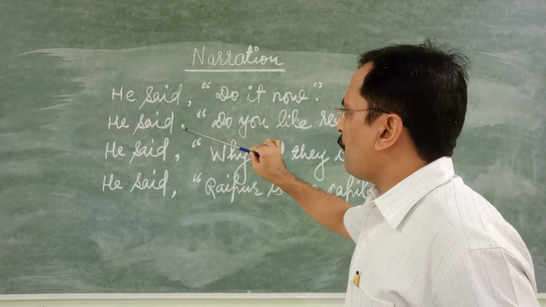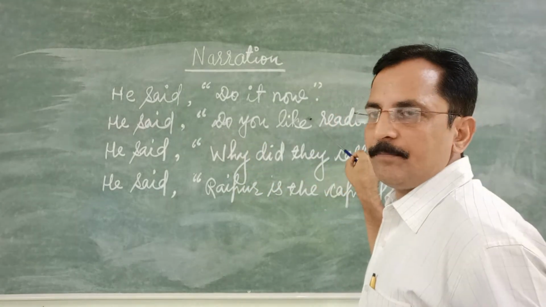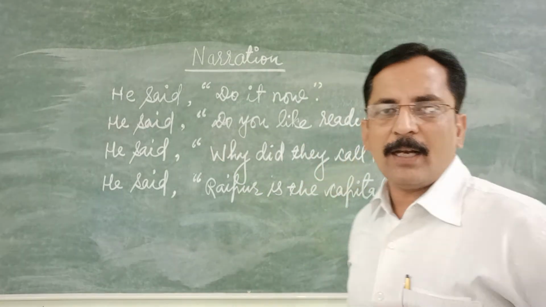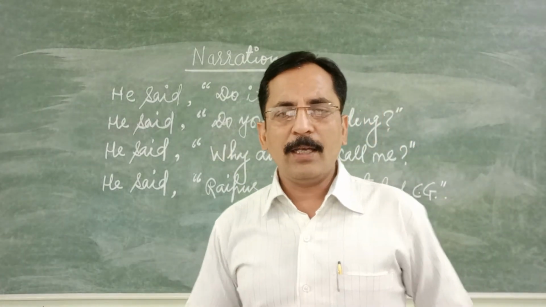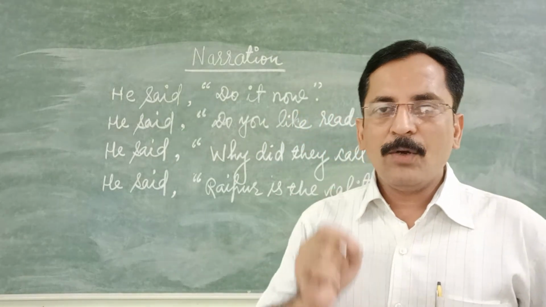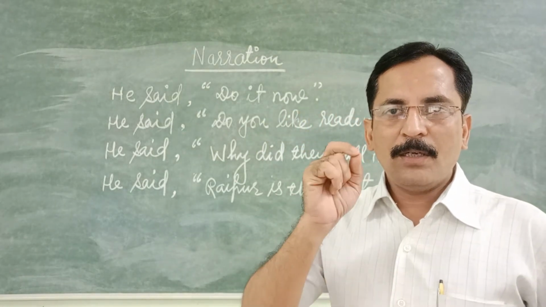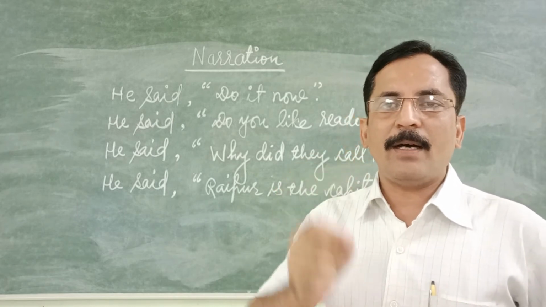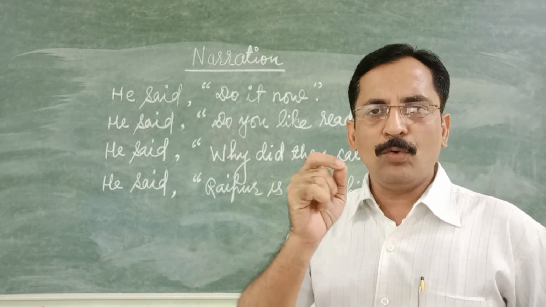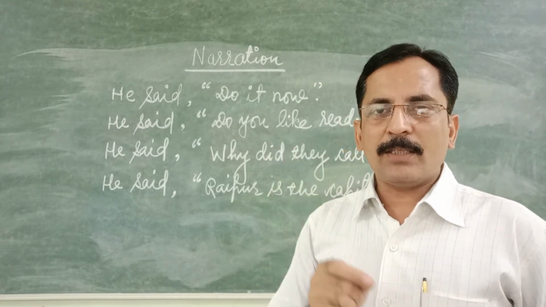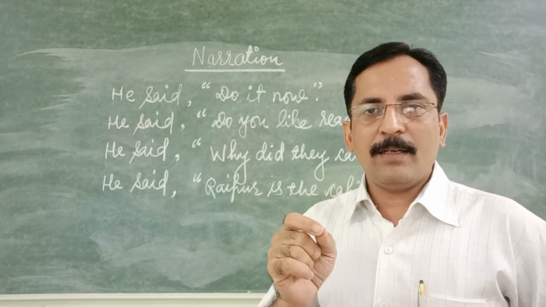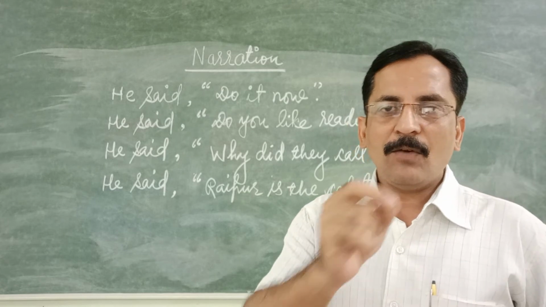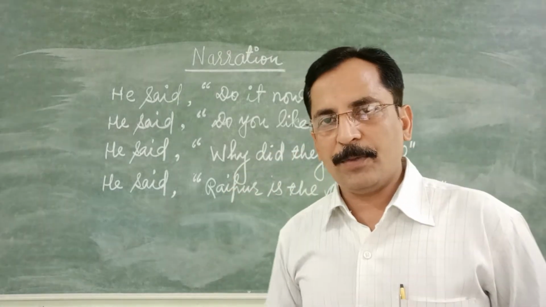He asked if I like reading. He asked whether I like reading. So whether it's up to you. Whatever you like, you can use. But remember, when your question starts with a helping verb like is, am, are, was, were, has, have, do, does, did, all these words, they take if or whether at the beginning when you are going to change this from direct speech to indirect speech.